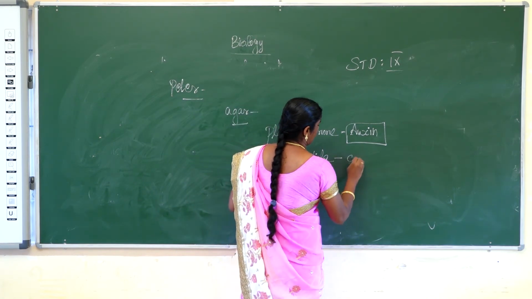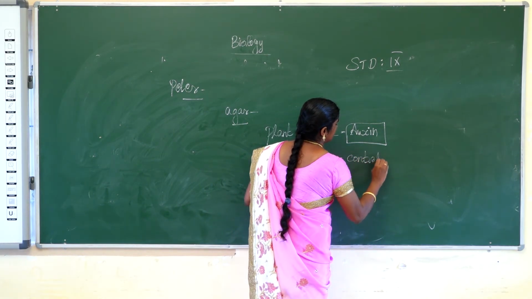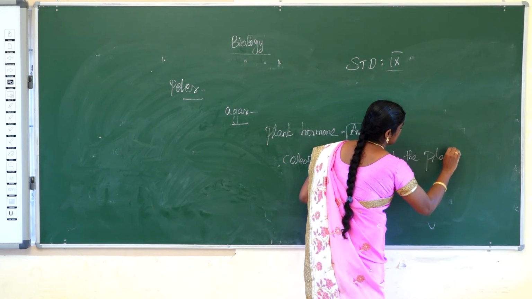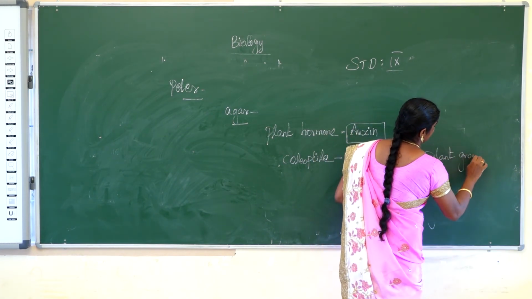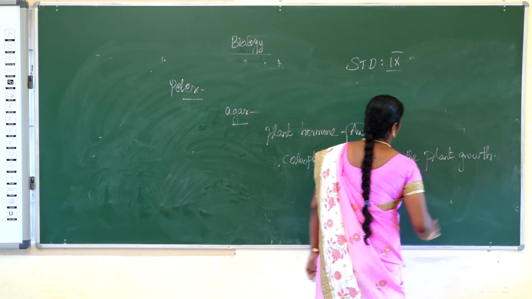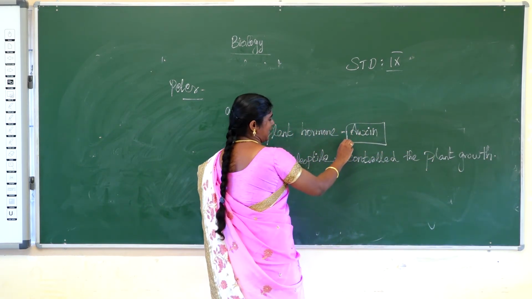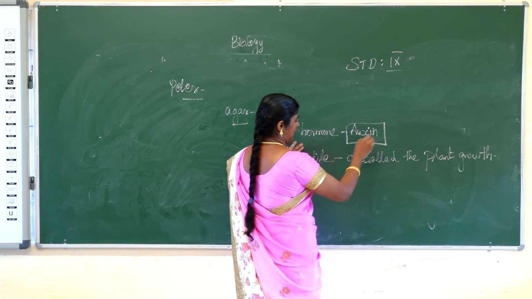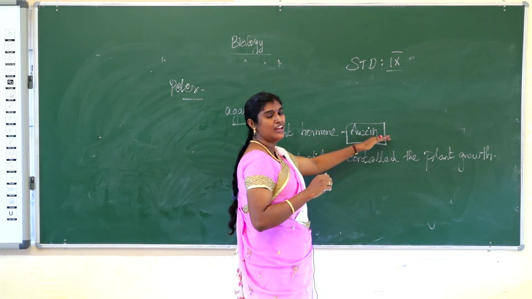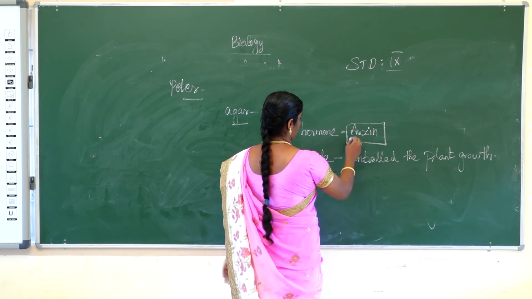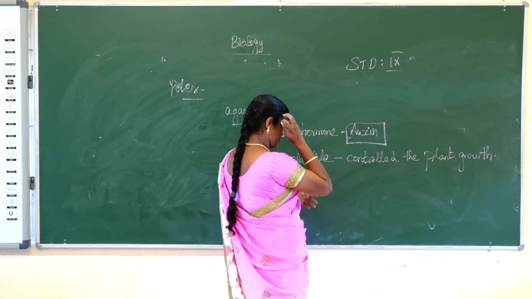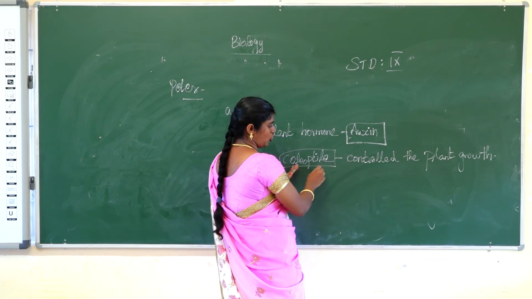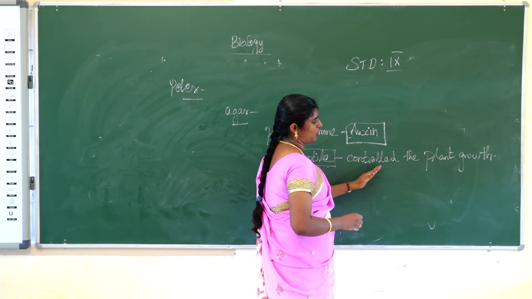This coleoptile controls the plant growth. The auxin elongates the embryonic shoot, so the plants bend towards the light side. The auxin hormone is very important for seed germination. The tip of the embryonic shoot, the coleoptile, controls the plant growth.